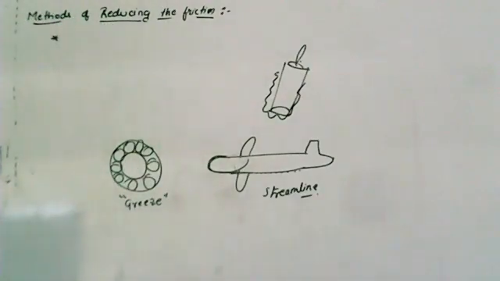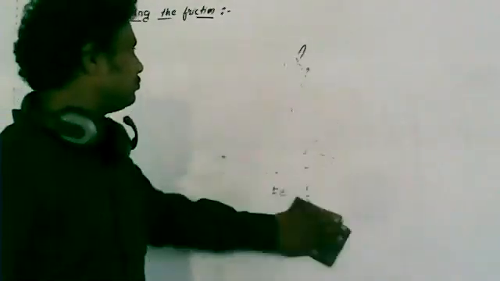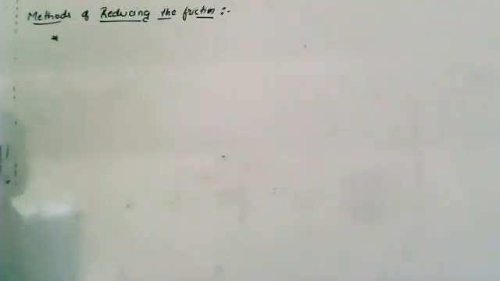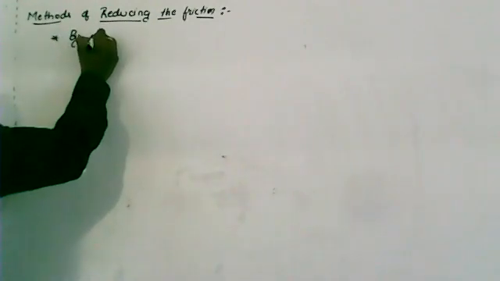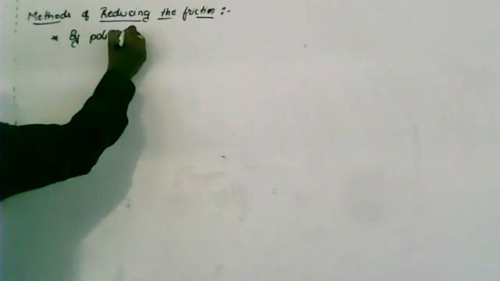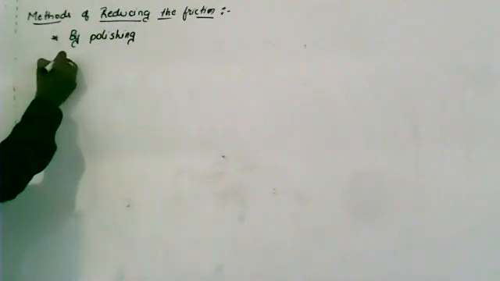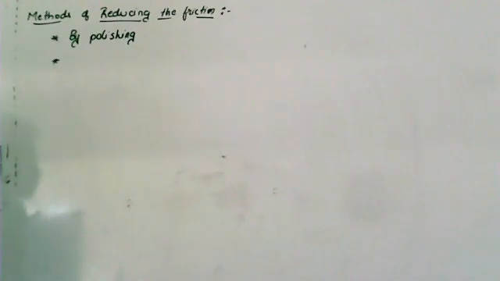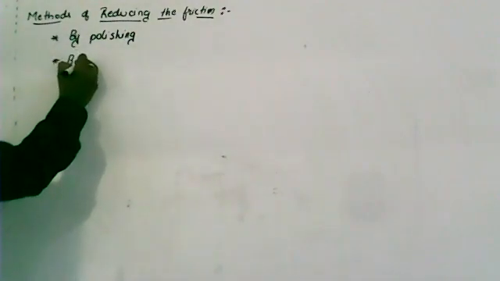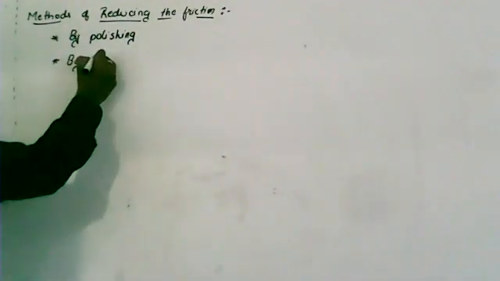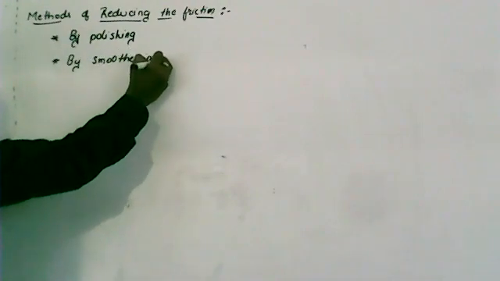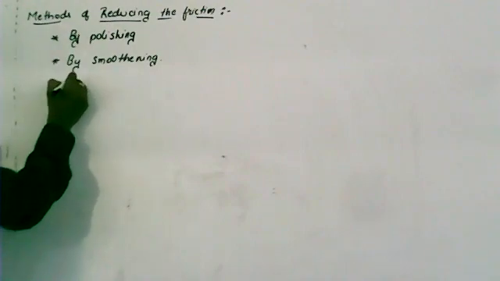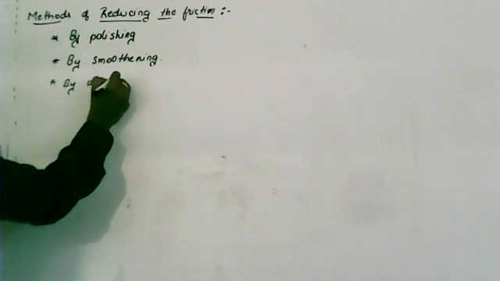Okay. Now I'm going to write the methods of reducing the friction. Clear? So the first method of reducing the friction is by polishing. And the next method is by smoothing. Next method is by using lubricants.